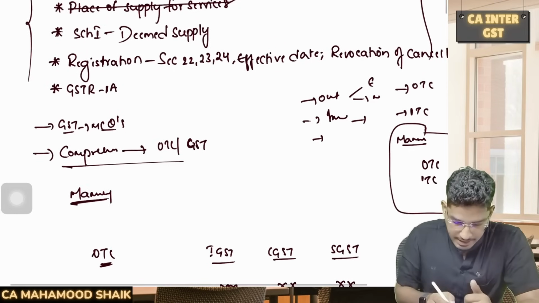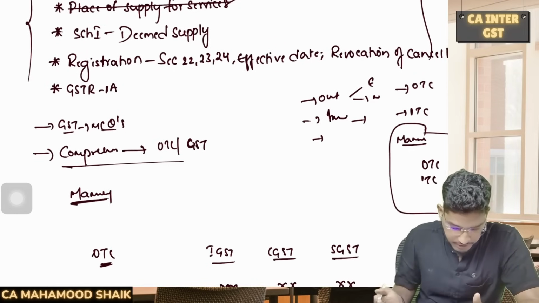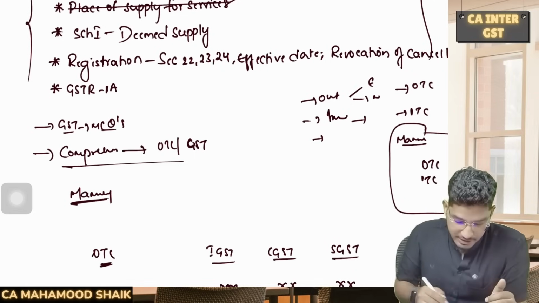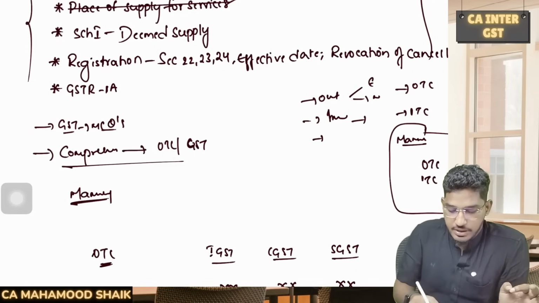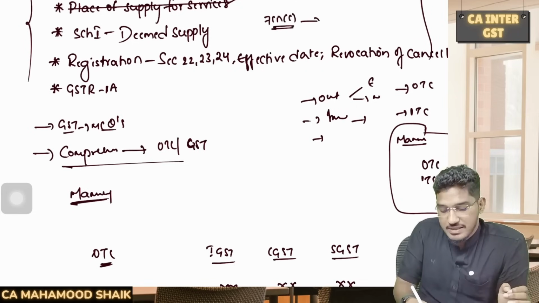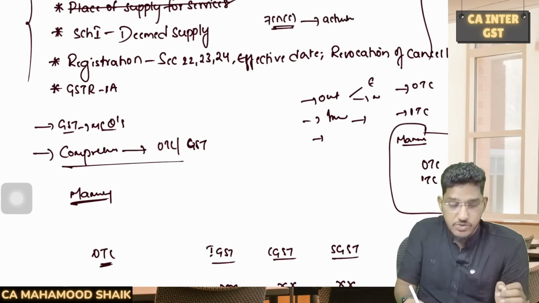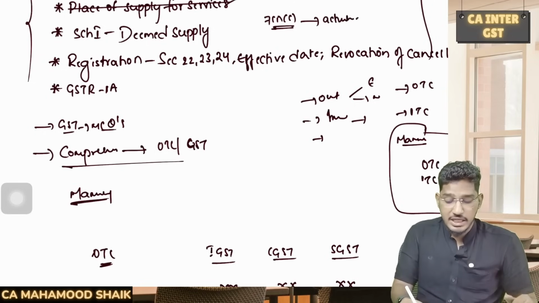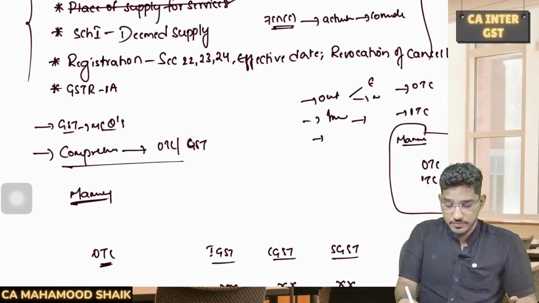So now coming to the next aspect, the next topic which we will pick for revision is actually from the supply chapter. In the supply chapter, if you are aware, section 7 subsection 1 clause C is there, which says that there are certain activities which will be deemed as supply even if done without consideration.